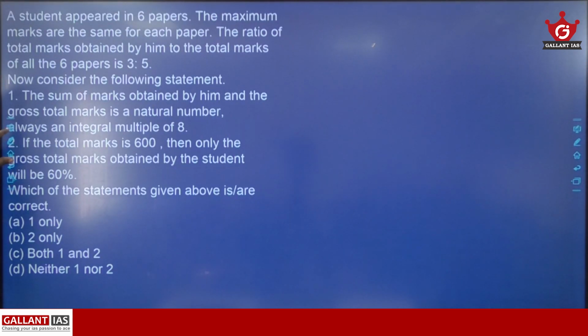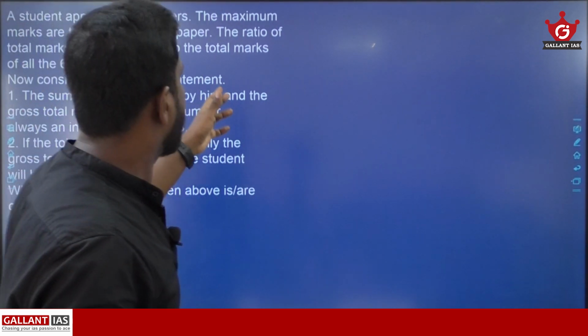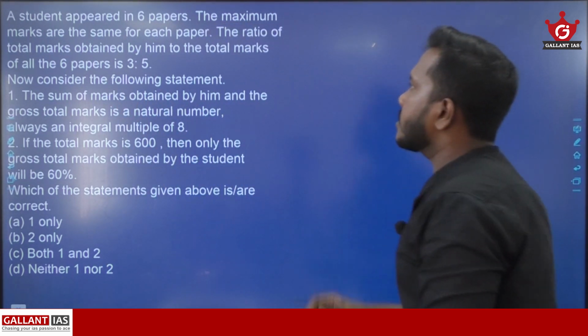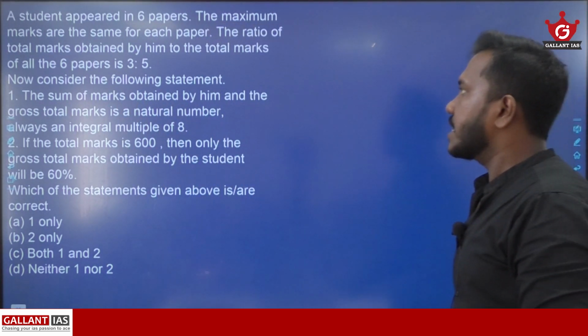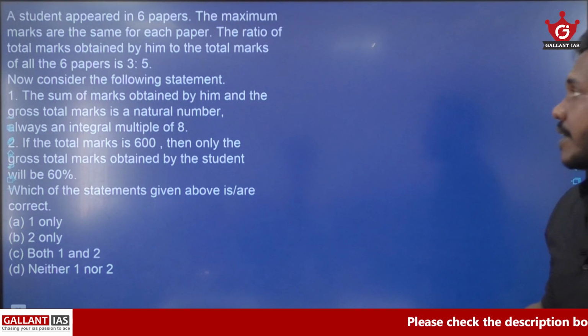Now, question number 2. A student appeared in 6 papers. The maximum marks are the same for each paper. The ratio of total marks obtained by him to the total marks of all the 6 papers is 3:5.